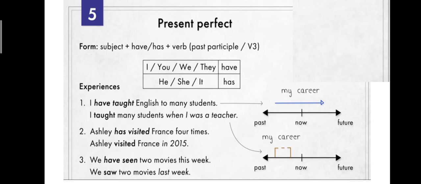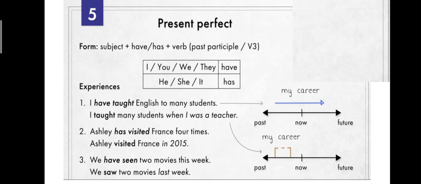First form is what? Present perfect tense. Second form is past tense. Did you notice? Second one, Ashley has visited France, and third one, we saw 2 movies. So first one is present perfect tense. Second one is past tense.